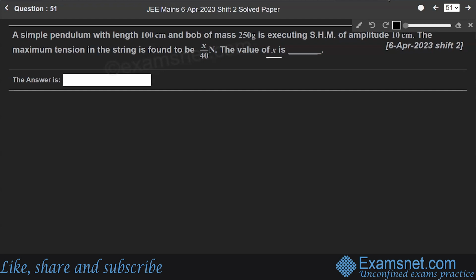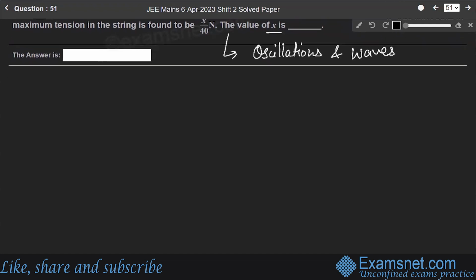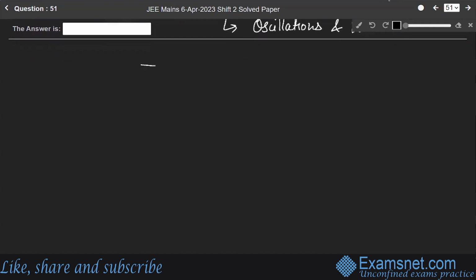First of all, this question belongs to the chapter of oscillations and waves. It is a question of a simple pendulum. So first of all, we should know what a simple pendulum is. Suppose this is a string attached to this support and a bob is attached to it.